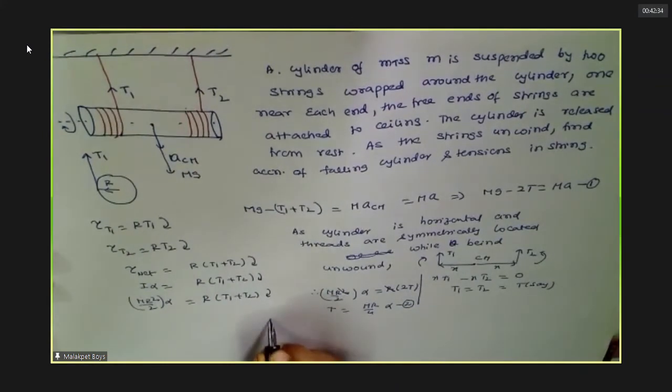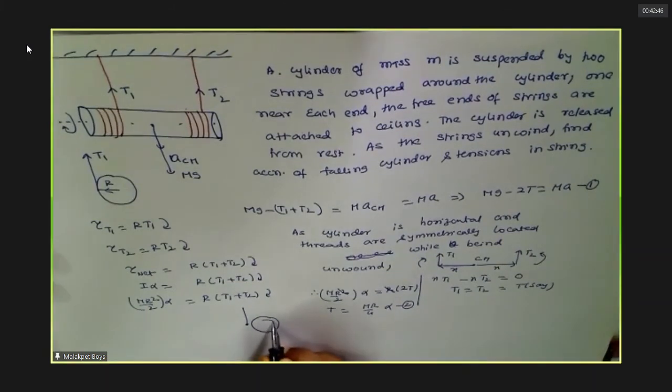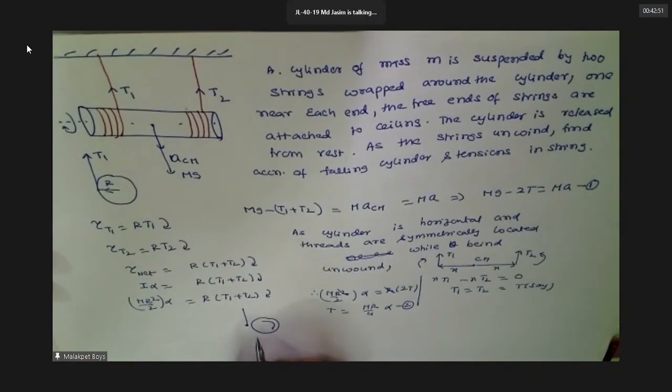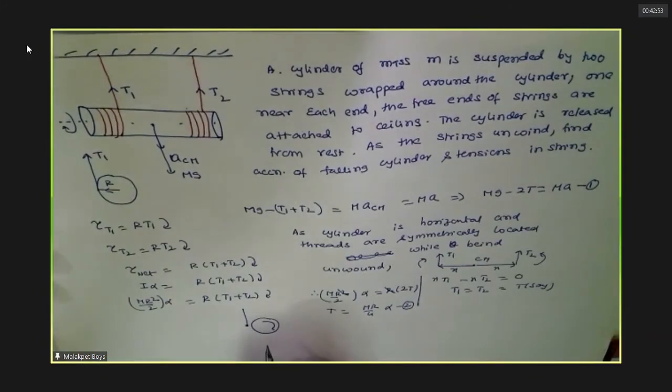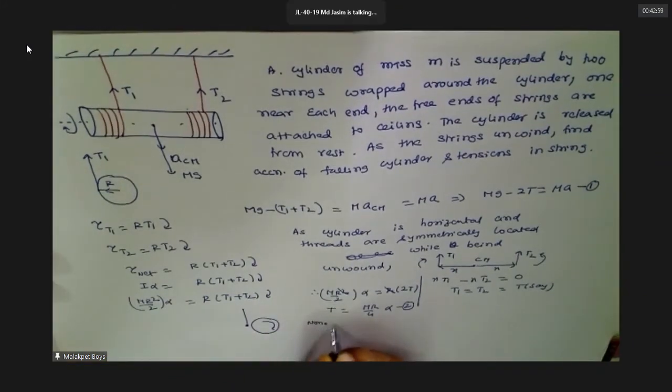Now how to get another equation? Observe this. Follow carefully. Now this string point is there now. Is it moving? No, sir. See, the cylinder is rolling. The string stays there only, no? None of the points of the string are moving. Only the cylinder gets detached.